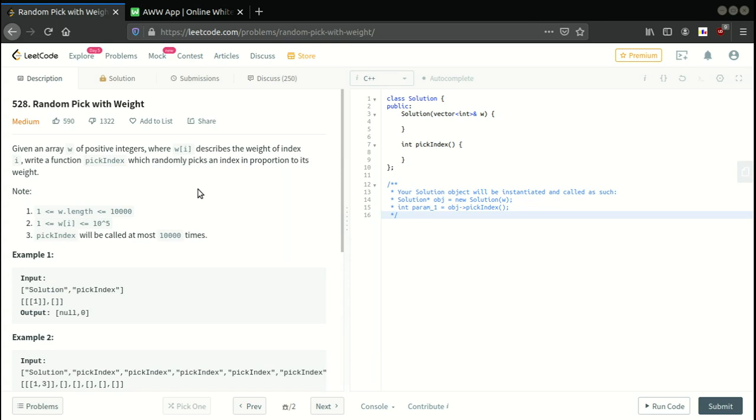Hello and welcome everyone. In this video, we are going to solve LeetCode's medium level question, and the question is